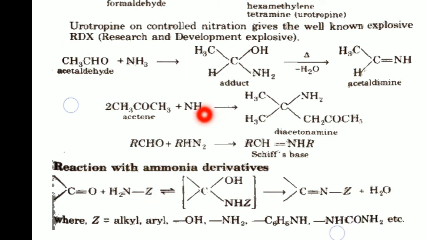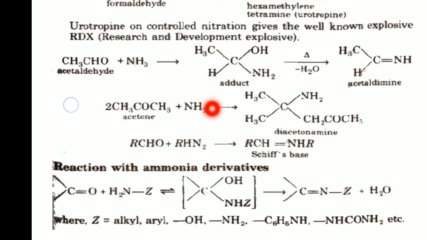If you put this group here in place of Z, we get semicarbazide. In this way, we can produce many ammonia derivatives. Now that derivative can be formed by reaction like this.